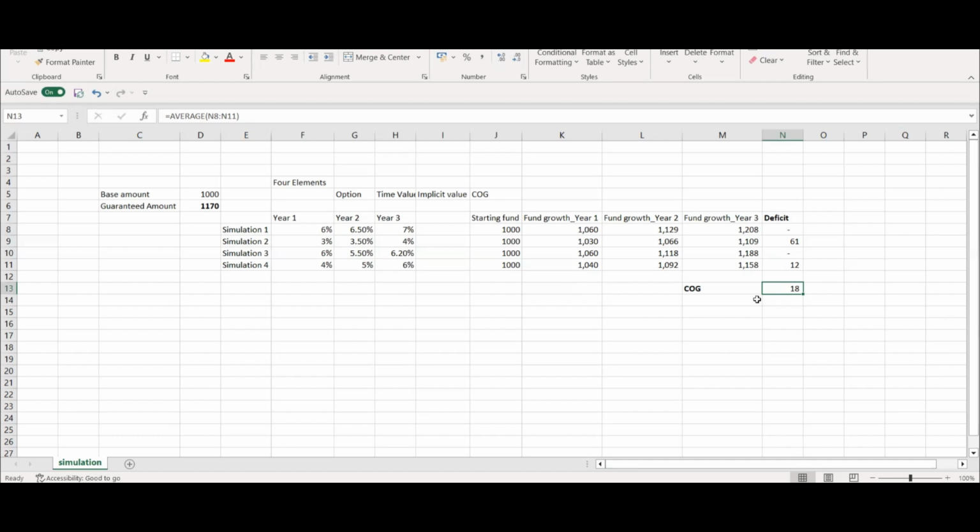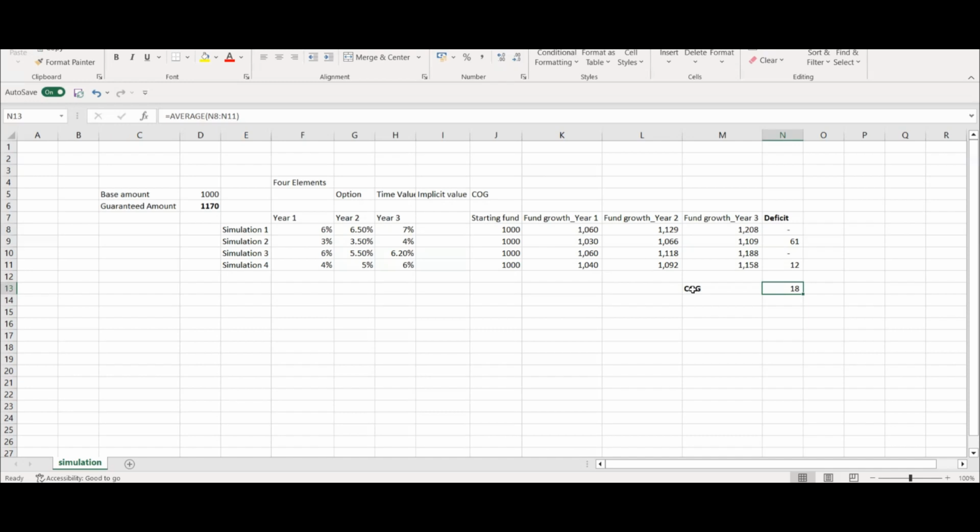In this case, just assume that we are not discounting it back. So the cost of guarantee would actually be the present value of this, the present value at the starting fund. So it will not be 18, it will be lower than 18, but that would be the cost of guarantee. So what is the difference between time value and, as our starting question, how is the time value of option guarantees equal to the cost of guarantees?